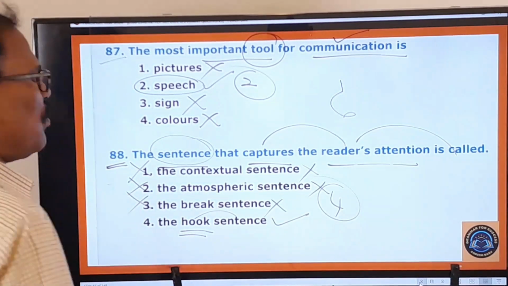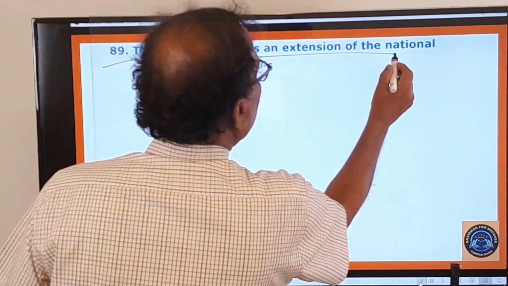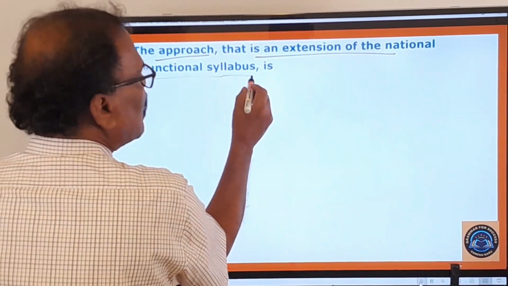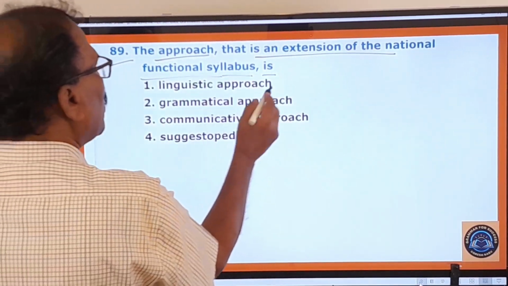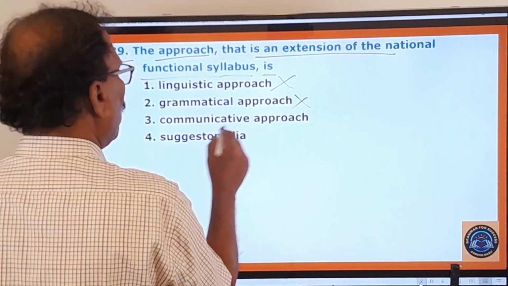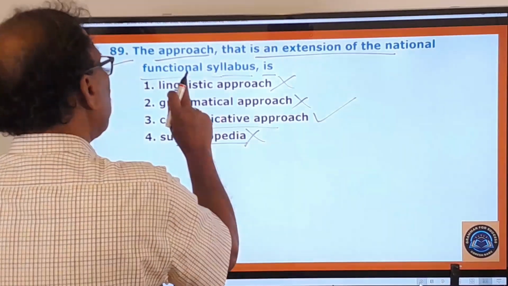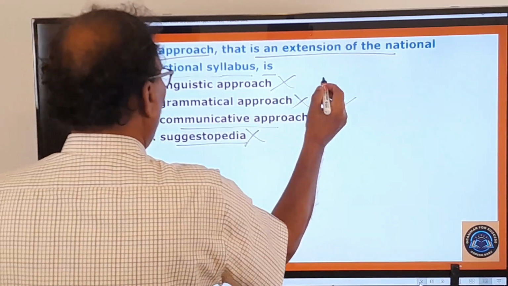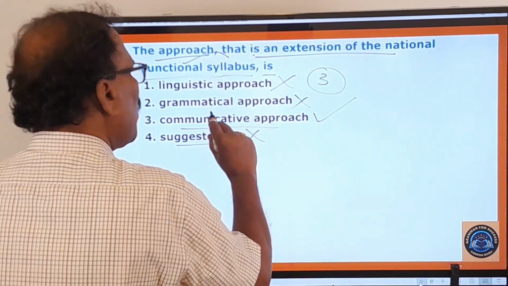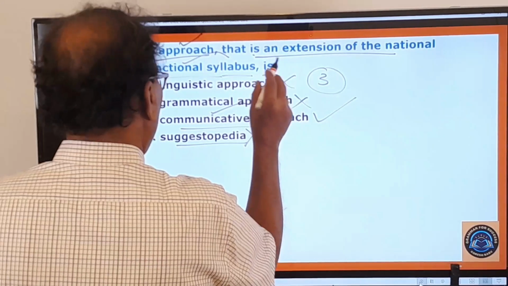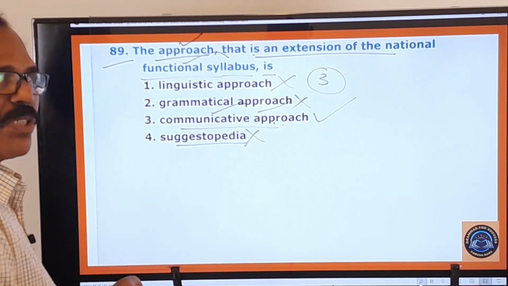Now you move on to the last set of questions. 89th question. The approach that is an extension of the national functional syllabus. What is that approach? A linguistic approach? No. Grammatical approach? No. Communicative approach is yes. Gestopedia is no. So the first one, second one, fourth one are wrong. Only the third one is the right one. National functional syllabus means communicative approach only. Therefore the third one is the right one. All others are wrong ones. And you move on to the last question.